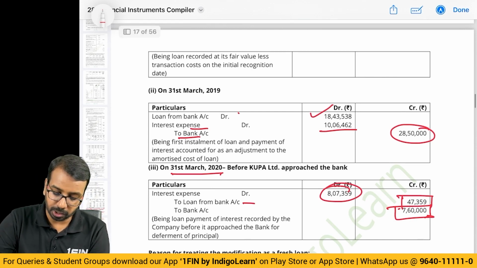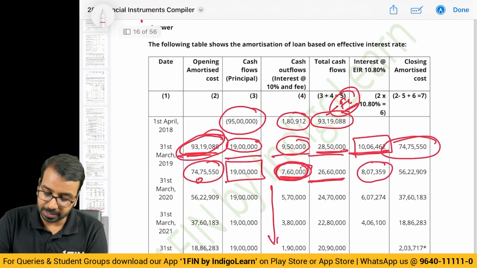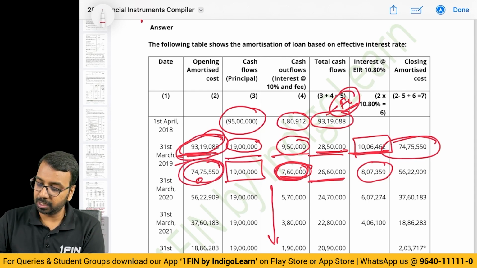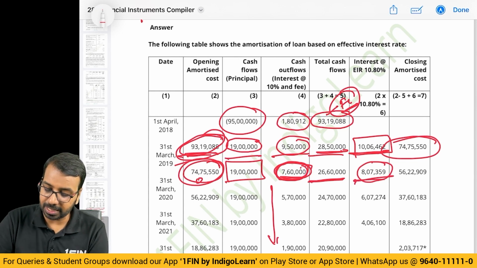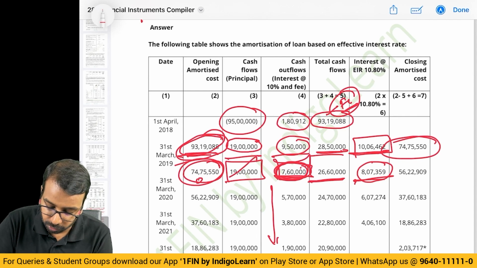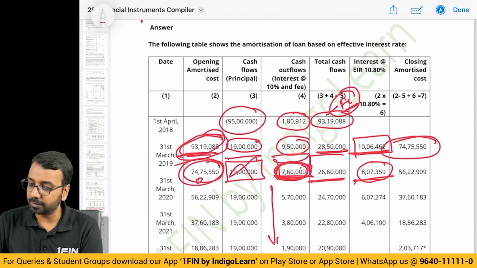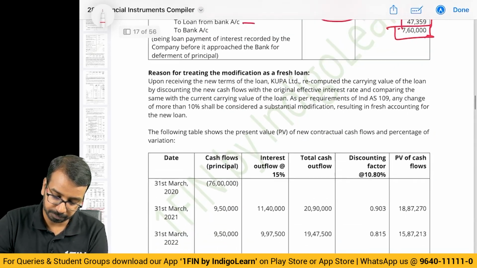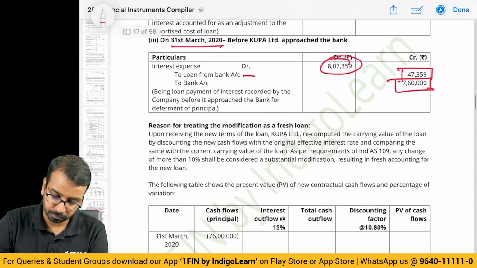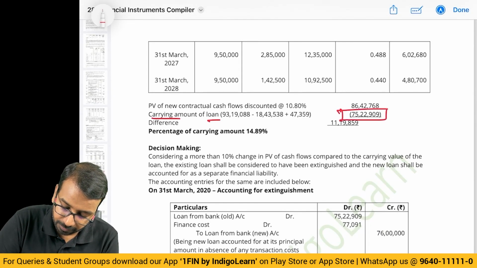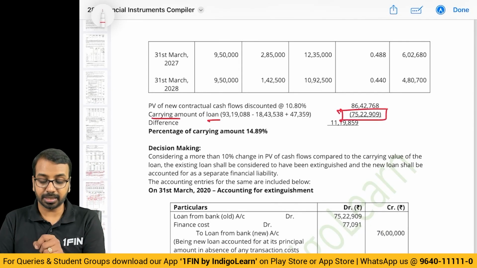So now, what is the loan account balance? Loan account balance is 74,75,550, plus interest of 8,07,359, minus you have paid 7,60,000. You did not pay this 8,07,359, you paid only 7,60,000. If you do, you get 75,22,909. The carrying amount of the loan is 75,22,909. Alright, that is the carrying amount of the loan.